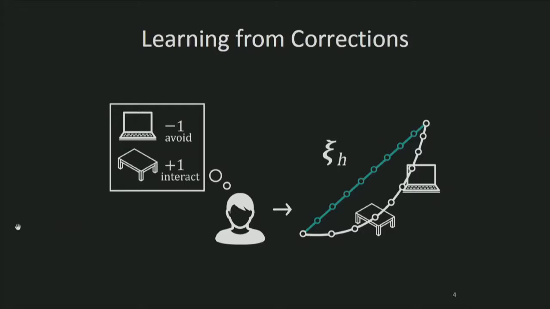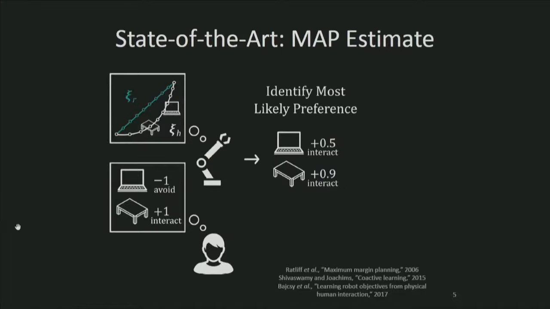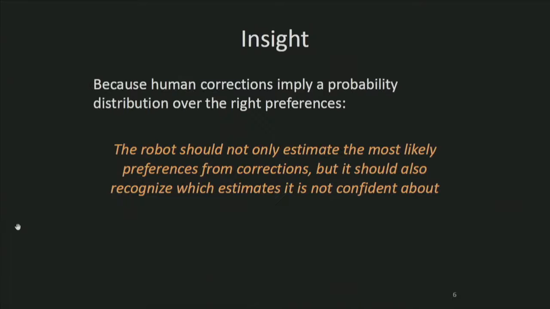Here, the human has intentionally corrected the robot to move directly over the table, and as an unintended but unavoidable side effect, the robot also moves closer to the laptop. A robot learning the most likely human preferences incorrectly believes that it should interact with both the laptop and table, even though the human actually wants the robot to avoid this laptop.